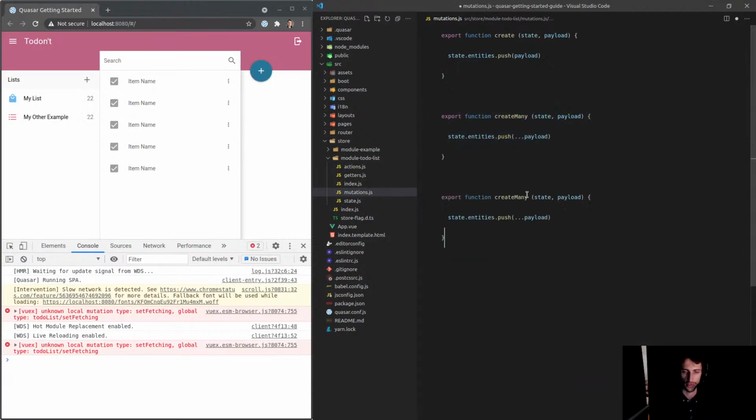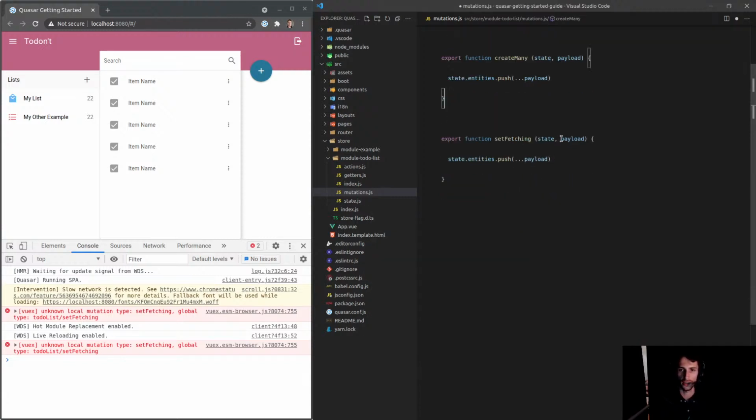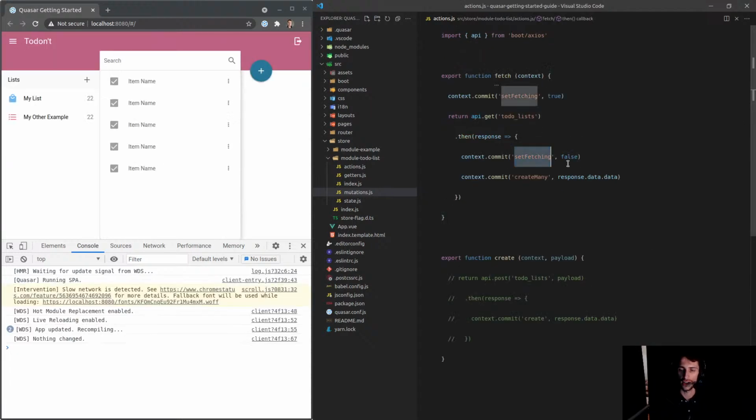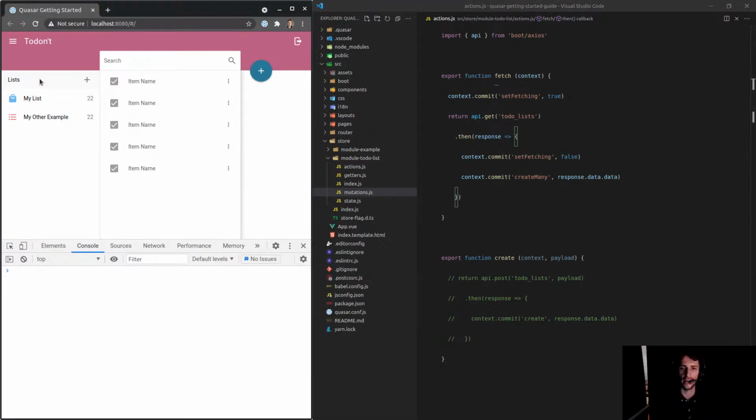Mutations. And we'll call this setFetching. And we'll call this fetching. Then I can say state.fetching, and that is going to be equal to whether or not it is fetching. Okay, so set fetching false, set fetching true when we first do it. All right, so now we should be able to create a spinner based off of that.